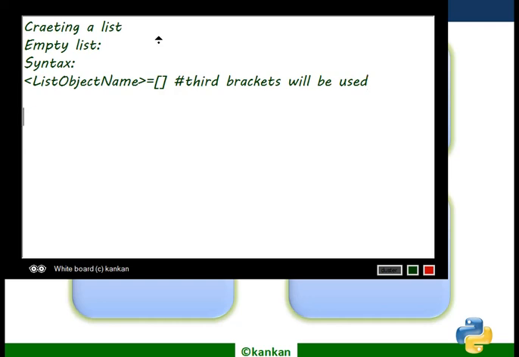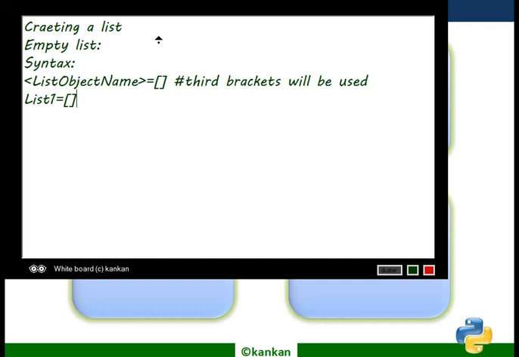How to create a tuple? Which bracket will be used? For tuple creation, we will use first brackets, that is parentheses. So this is the syntax of creating an empty list. List1 is the name of the object, suppose, and this is the empty list I have already created.